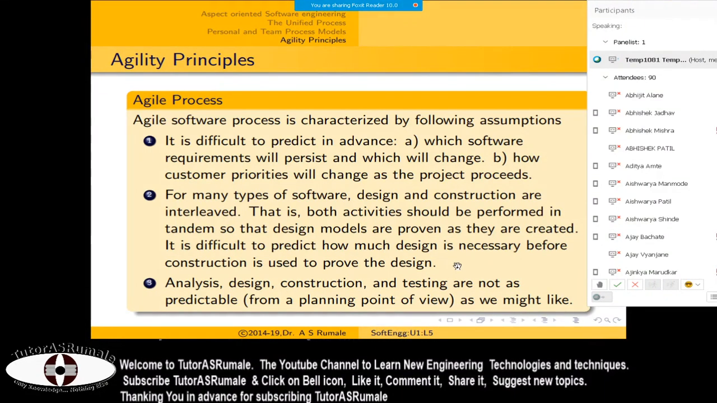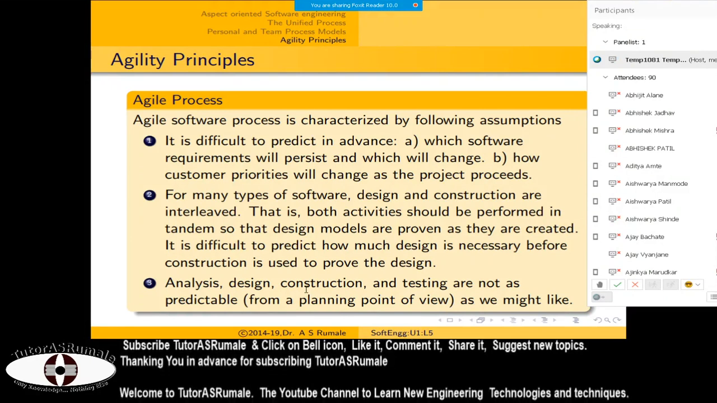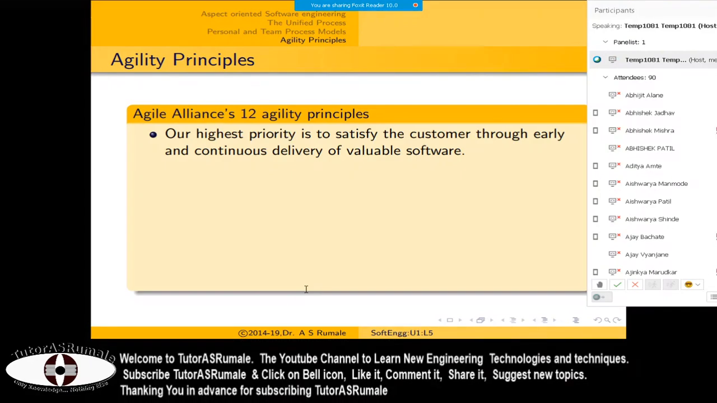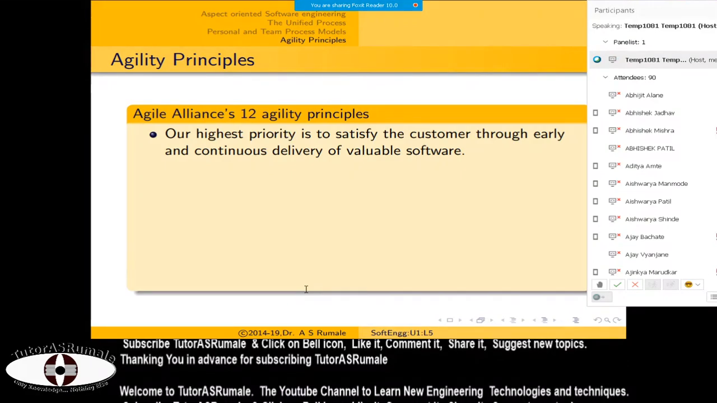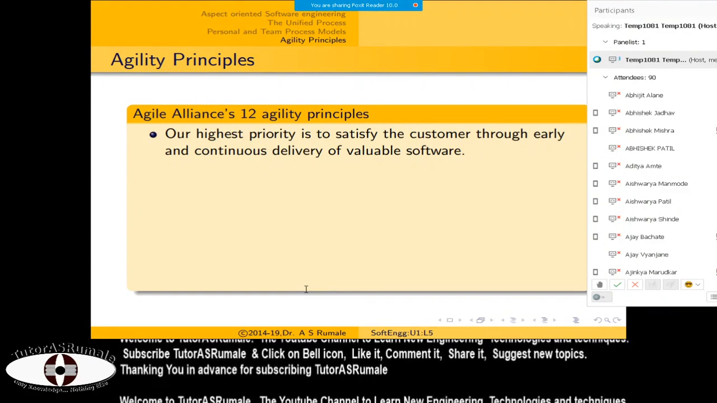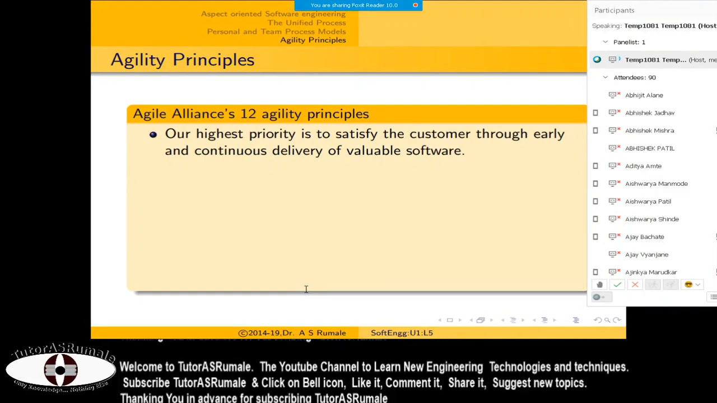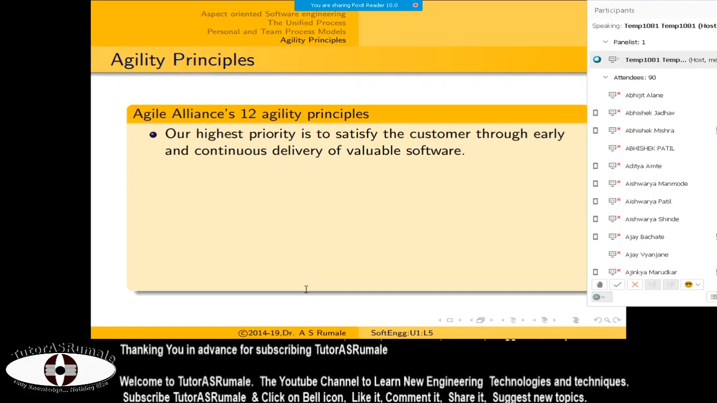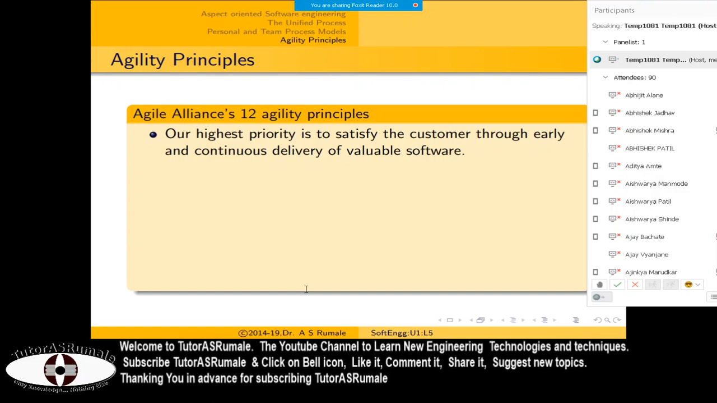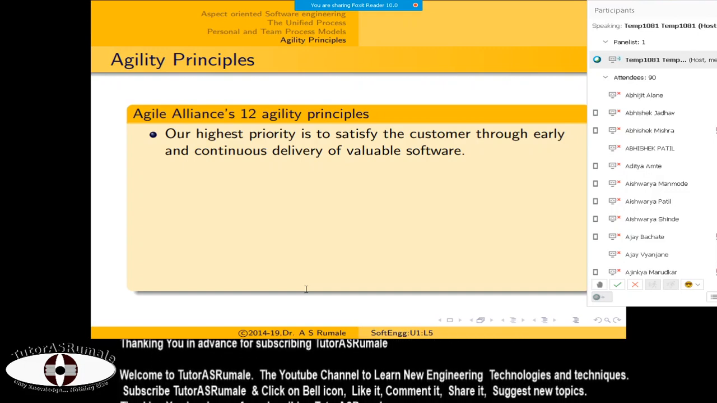So from a planning point of view, these things may be unpredictable, but still you have to plan for them. Then the Agile Alliance, or agility principles of agile software development, have these 12 agility principles. I'm not going to read those principles, simply showing them. This is content beyond the syllabus, but it may be asked in your examination, so just give the 12 Agile Alliance principles for agility.